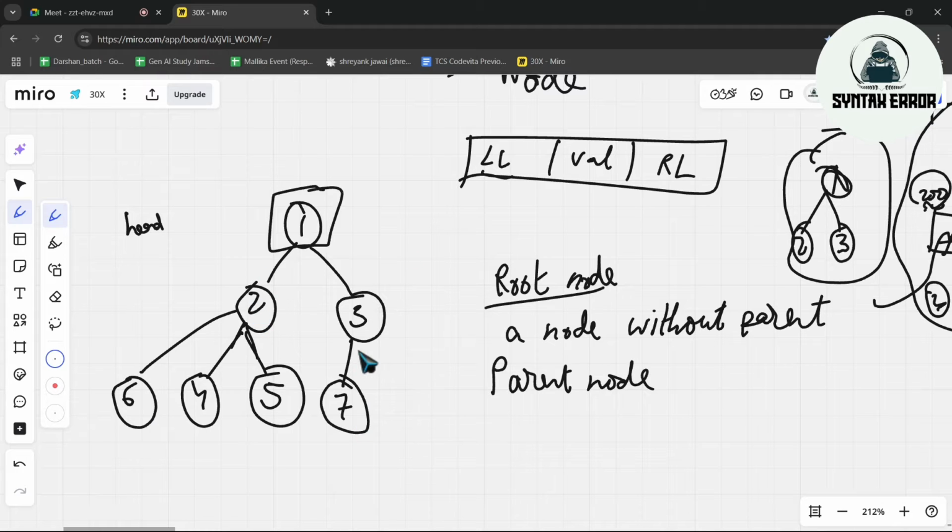For 7, 3 is a parent node. For 3, 1 is a parent node. So basically, parent node, you got an understanding. Next is